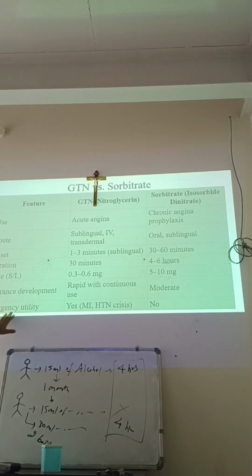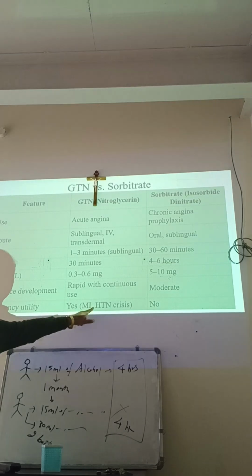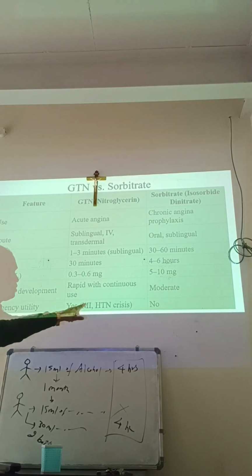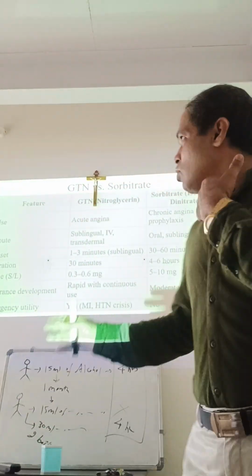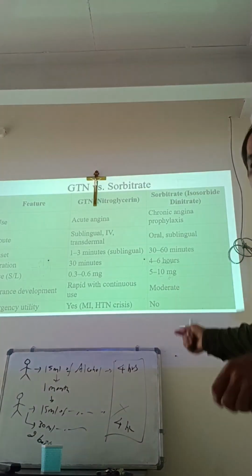Then emergency utility: yes, you can use nitroglycerin in an emergency because it's short acting and rapid acting, for myocardial infarction, hypertensive crisis, etc. Even in angina, isosorbide is long acting. Here it is for maintenance and prophylaxis, so you can't use it in an acute condition.